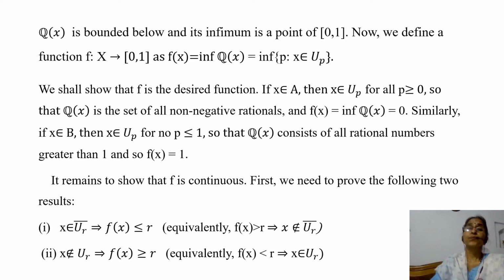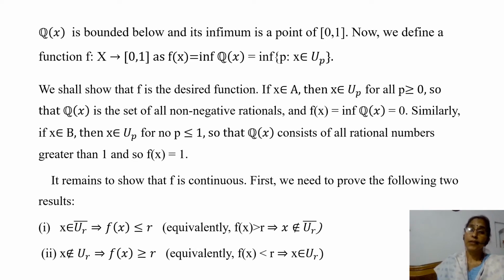And so Q(x) is the set of all non-negative rational numbers, because x belongs to U_p for all p greater than or equal to 0. So Q(x) will be the set of all non-negative rationals. And so if we find the infimum of Q(x), then we get 0.